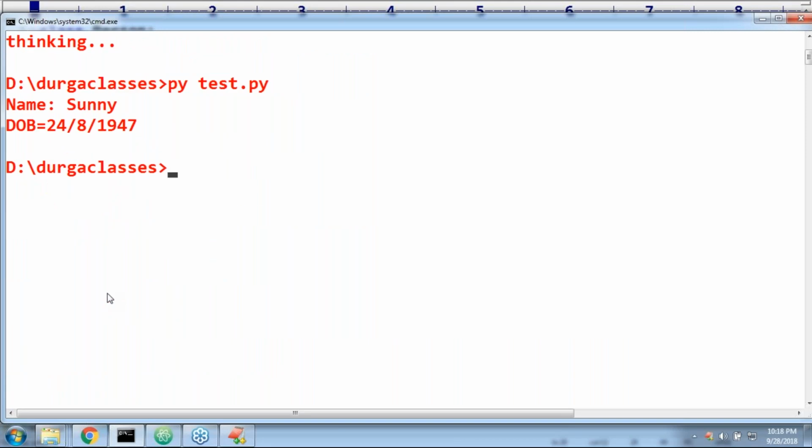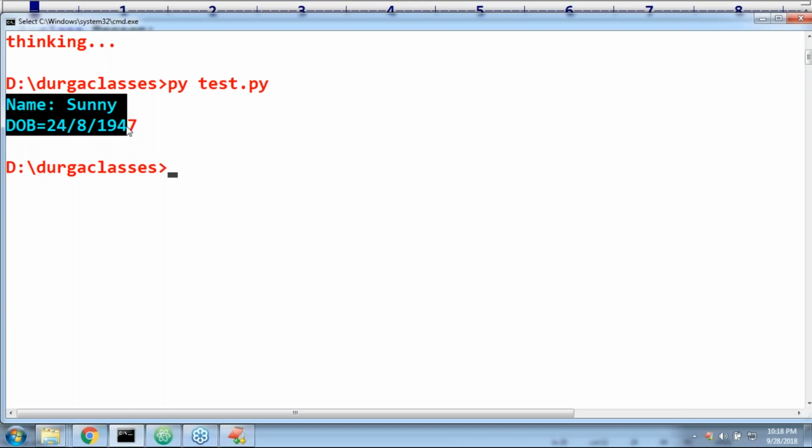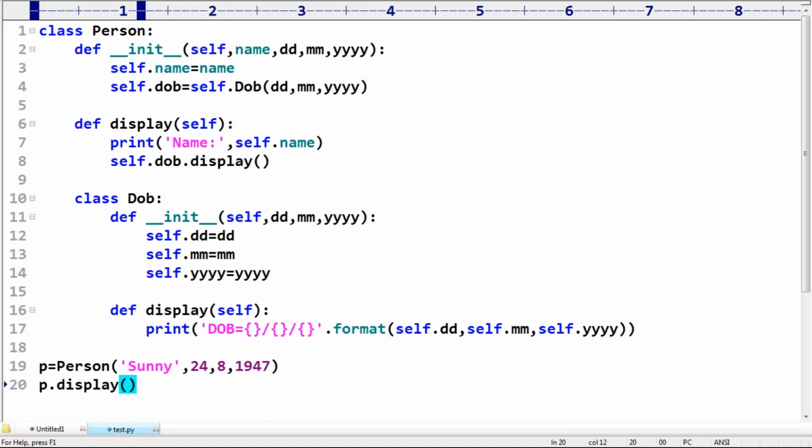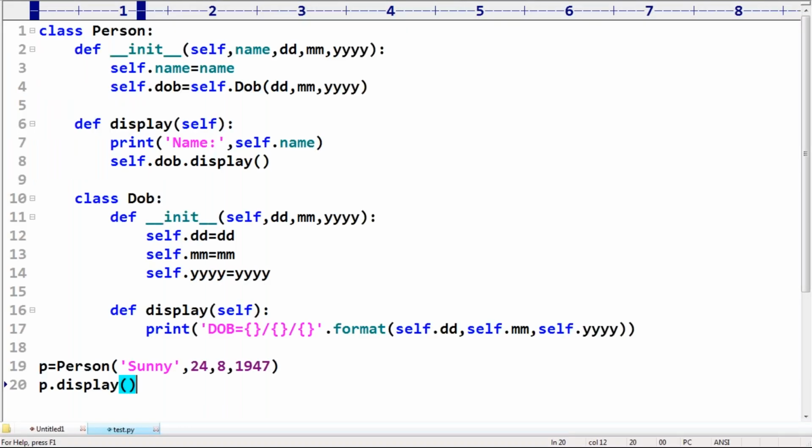Observe that name is Sunny, date of birth is 24/8/1947. So you people may feel, sir, you wrote this much code, but at last you are getting only 2 lines of output. Sir, where is the bigger output? Big code, big output? No. Just observe the terminology, right?